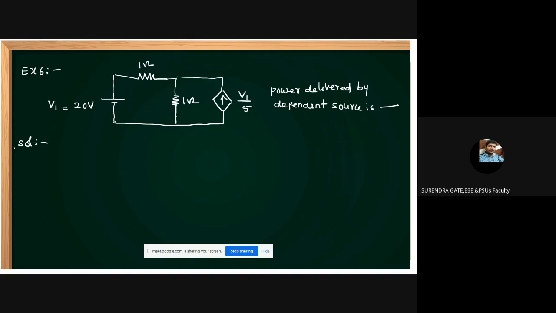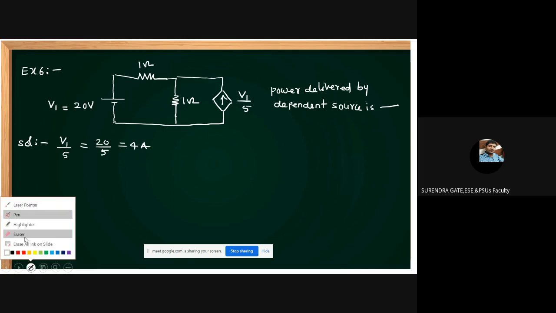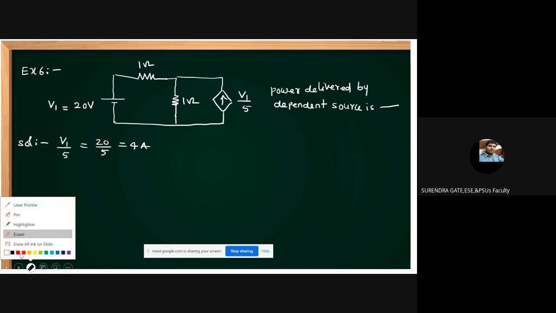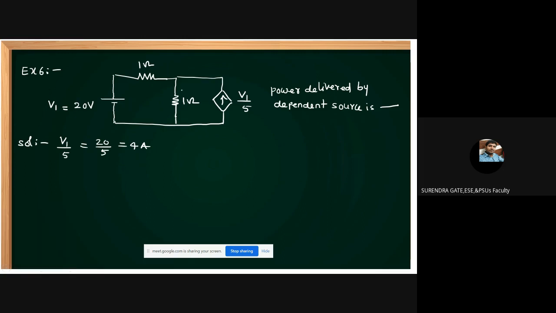This is V1, equal to 20 volts. Substitute here: what is V1 by 5? This is 20 by 5, 4 amperes. Okay, students, this is the 4 amperes.